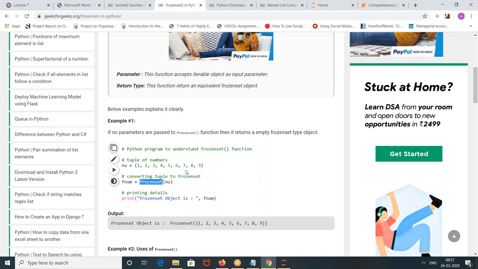But the set operation remains. If you pass 1, 2, 3, 4, 5, 6, with one element repeated 2 times, another 3 times, another 4 times, it will still retain only unique elements. But the thing is, it makes sure you have single elements, and there is no further addition on this. Frozen set is like it is frozen. There is no further change on that.